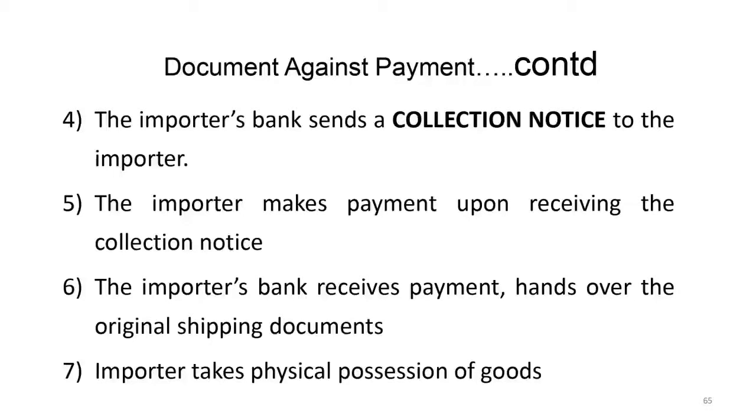So Walmart will now have to make a payment to the bank. Only then will the bank give the shipping documents to Walmart, after Walmart has made the payment. And then once Walmart gets the documents, Walmart can get the goods cleared from the customs.